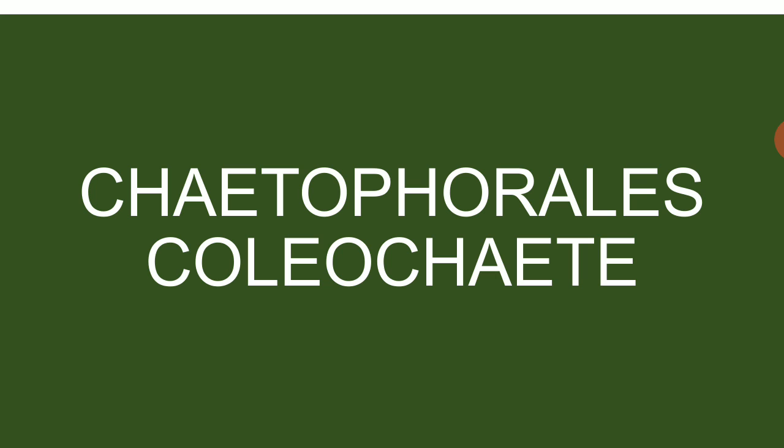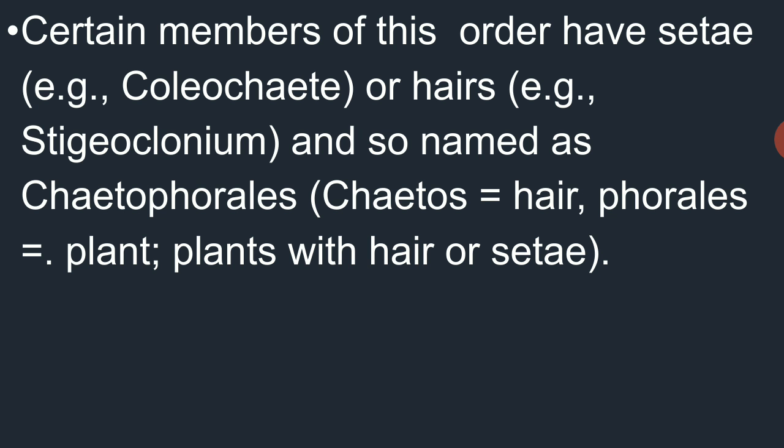स्पर्मोकार्प मिलता है जो एनालॉगस ऑफ एंजियोस्पर्मिक सीड कहलाता है। Certain members of this order have setae like coleochaete or hairs like stegoclonium and so named chaetophorales. Chaetos means hair and forales means plant. Plant with hair or setae.